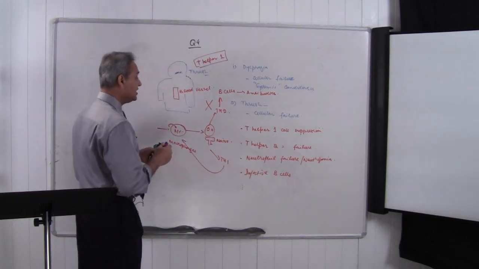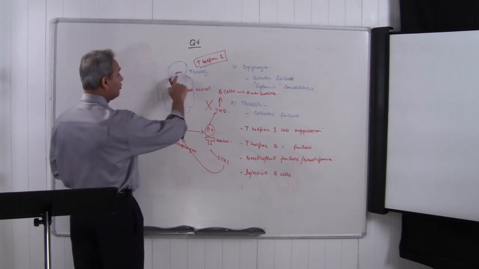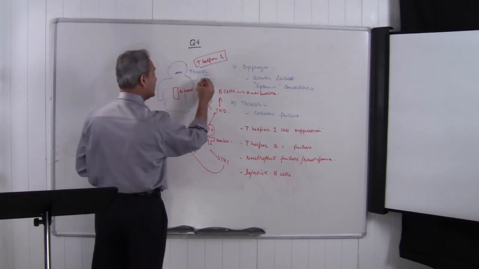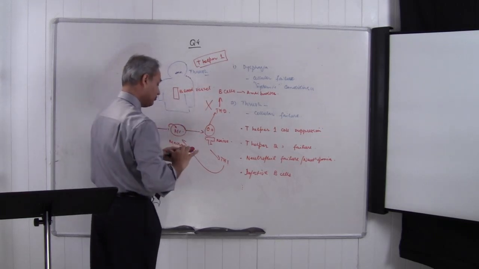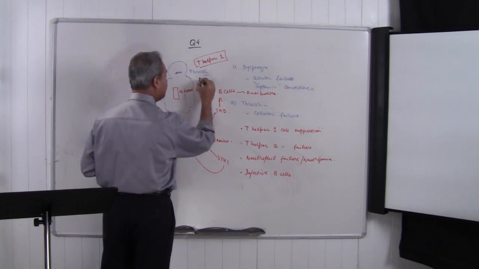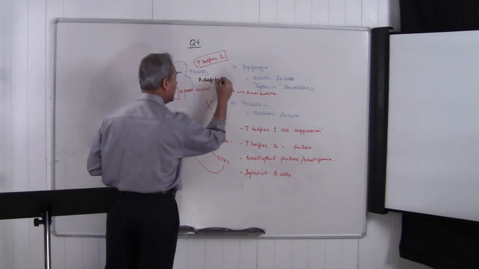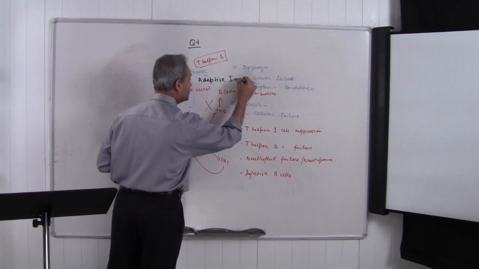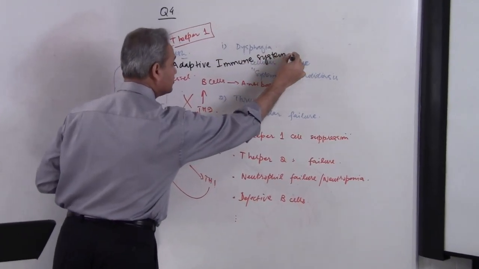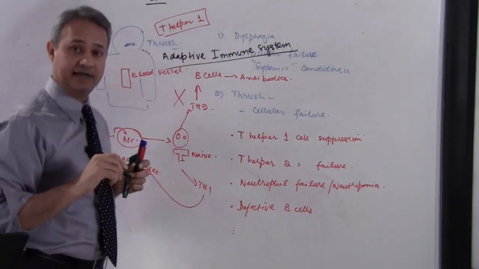So it can be seen in another way. For mucocutaneous candidiasis, the response, so do not forget this, you have to write it down somewhere, the response is the adaptive immune system. That system responds to control candidiasis.